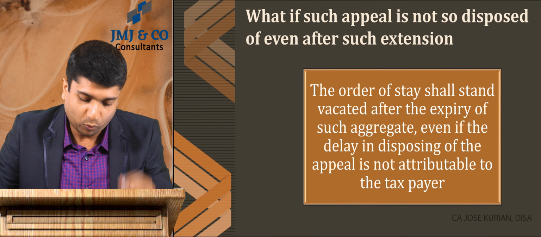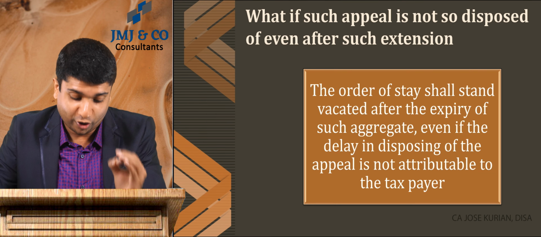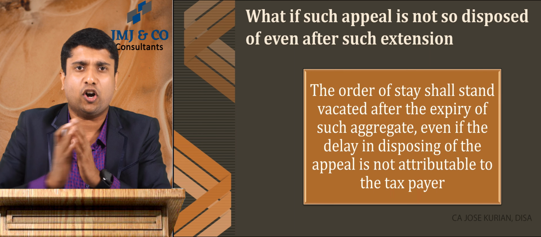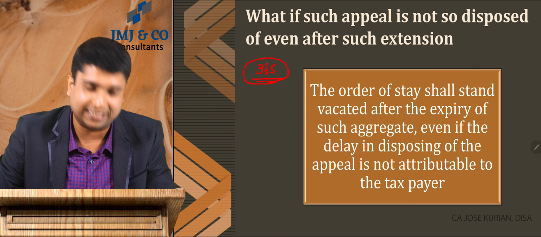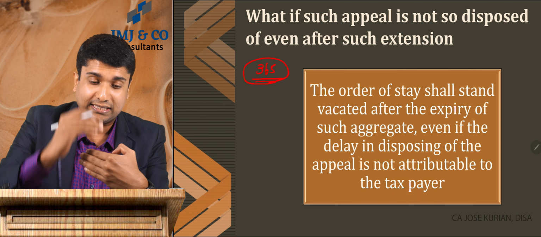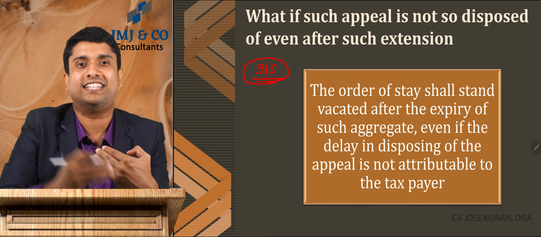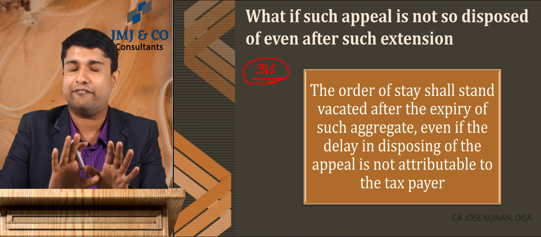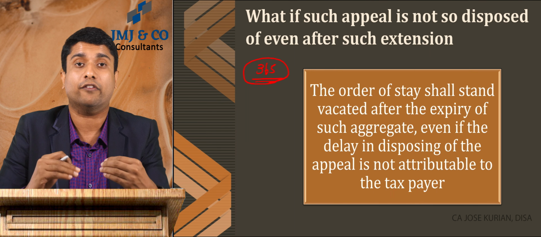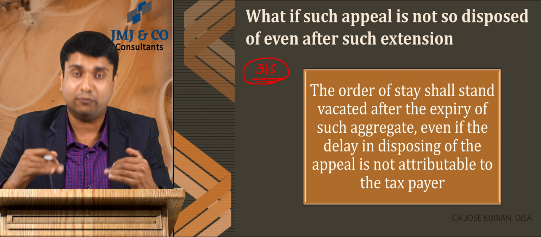Moving forward, what if the appeal is not disposed of even after such extension? Say I've got the full extension of 365. Initial plus extended, I got 365. And again the case before ITAT is not settled within these 365 days, and there is no default from my side. It is not on account of any default made by the taxpayer. Then what will happen?